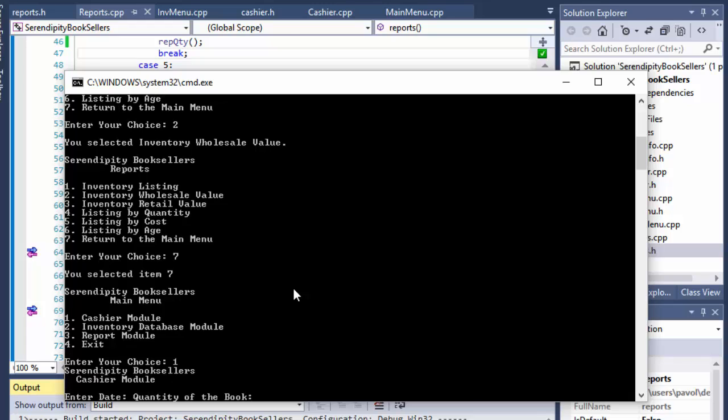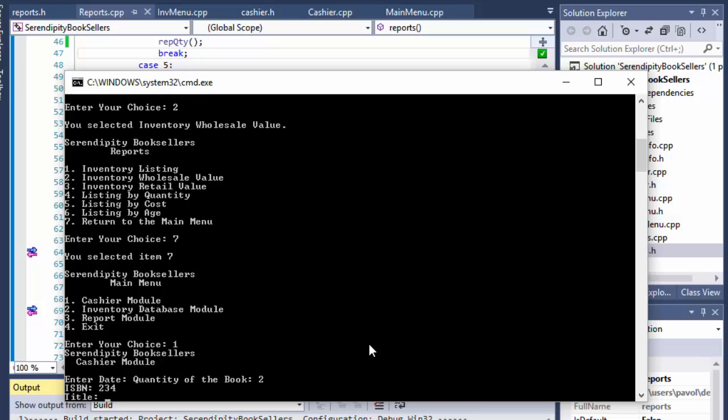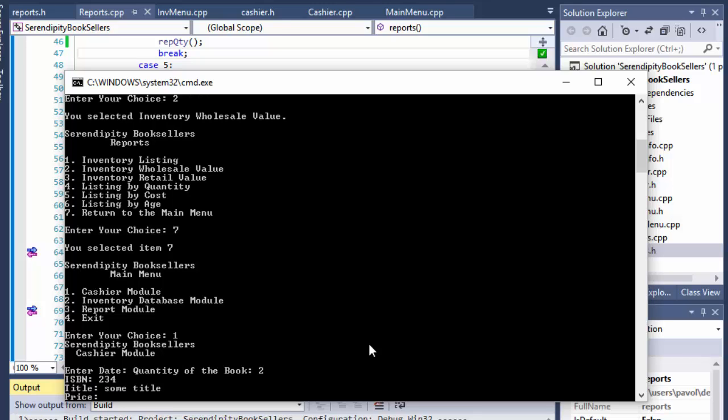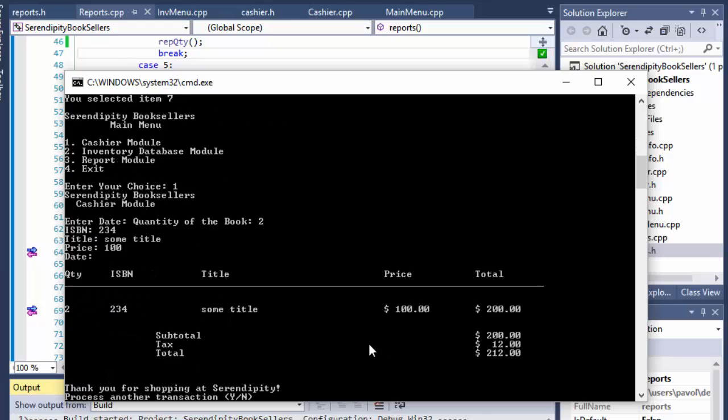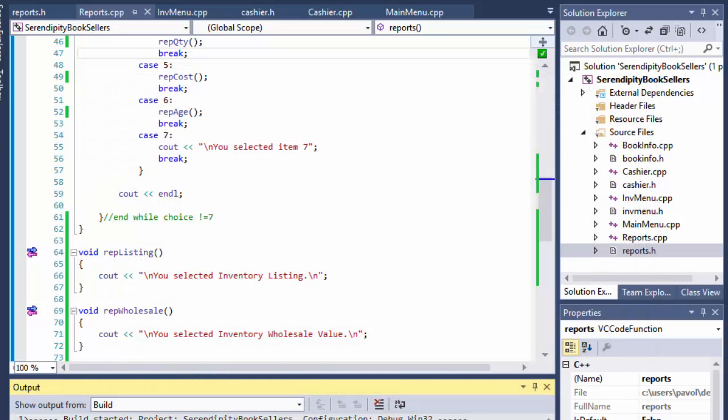And the cashier module, again, is not fully functional yet because it skips the enter date. But if I enter the quantity of the book and the ISBN and the title and the price, at the end it actually still works. It displays the receipt and all. If I press N, it goes back to the main menu.